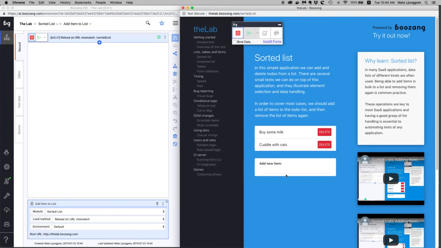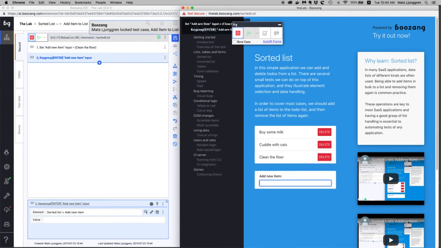So of course, the naive way of doing it would basically just be to add a number of, let's do real things here: clean the floor, needs to be done. This is a to-do list. Wash the car.